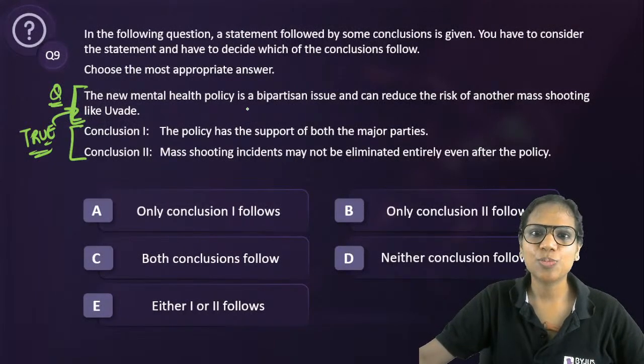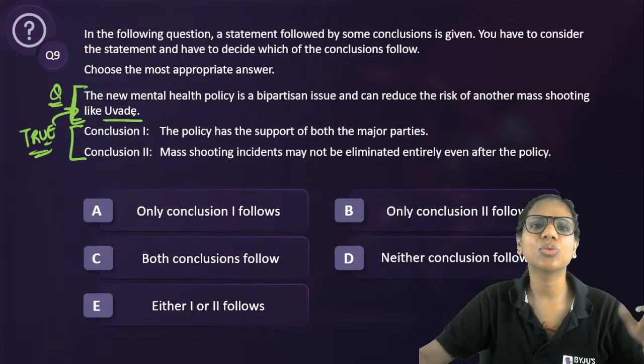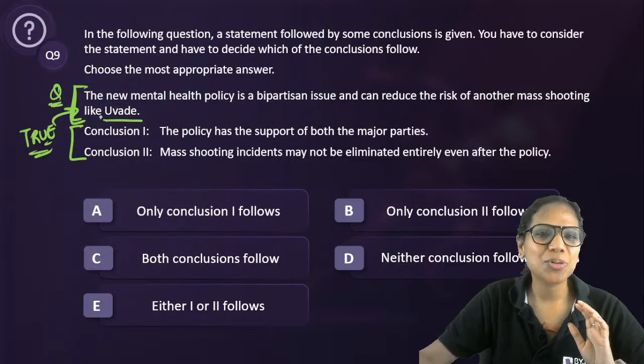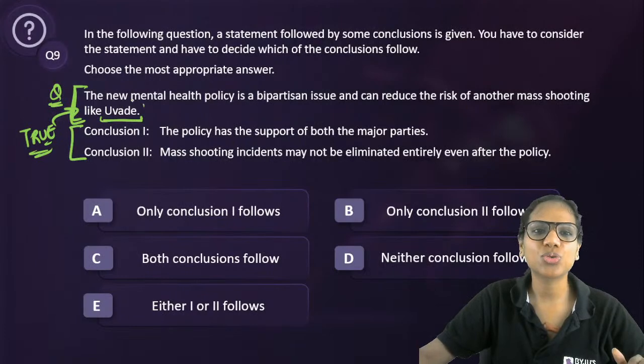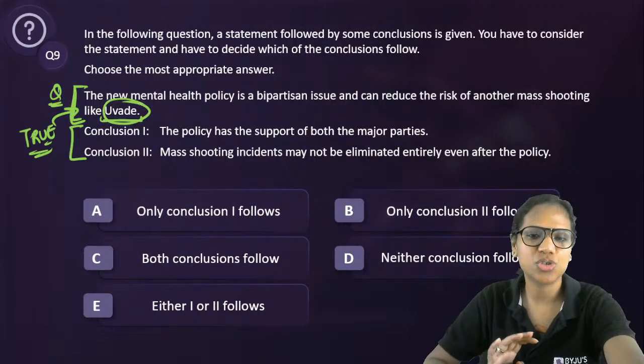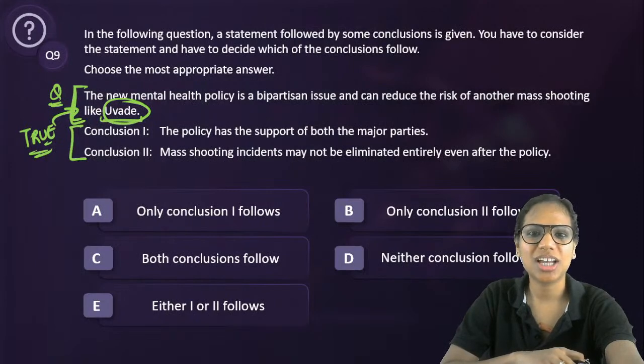The new mental health policy is a bipartisan issue and can reduce the risk of another mass shooting like Uvalde, but I don't know how to pronounce this. So basically it can reduce the risk of another mass shooting like the one that happened in this region perhaps. So tell me what the answer should be.